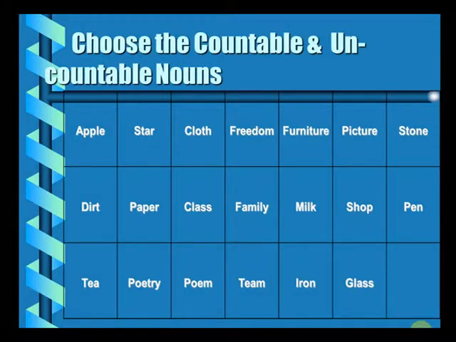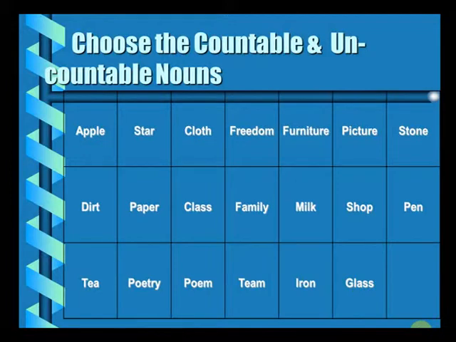Class. If you look at class as a noun, it's a collective noun, and at the same time it is a countable noun also. Family. Family is again the same. It's a collective noun and a countable noun as well. Milk cannot be counted. It's an uncountable noun. Shop can be counted. Pen, countable. Tea, uncountable. Poetry, countable. Poem, countable. Team, a collective noun as well as a countable noun.